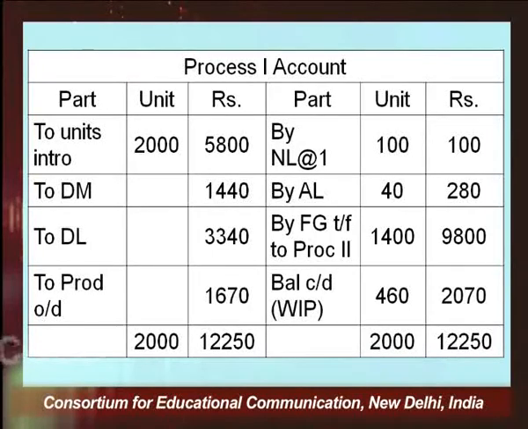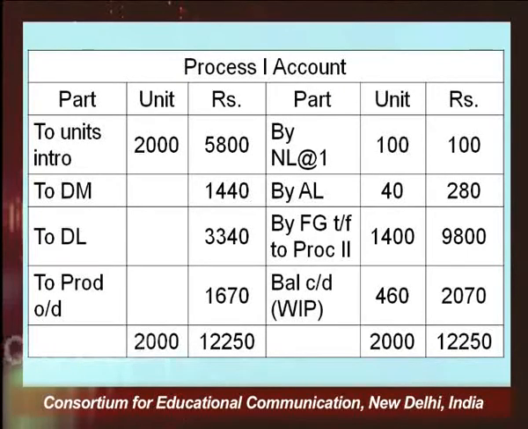So, your normal loss is 100 units, the scrap value of this normal loss is 100 rupees. Abnormal loss we had already calculated. So, the value of this abnormal loss is 7 rupees per unit. So, 40 multiplied by 7 rupees per unit, the total value comes to be 280.